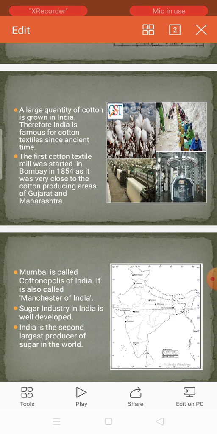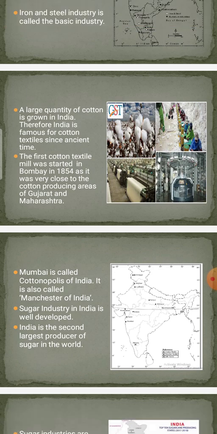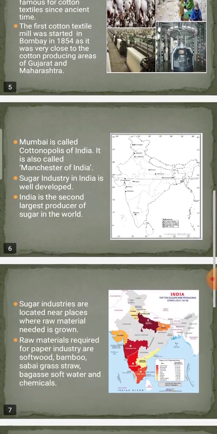They may ask you, dash is the cotton polis, means Mumbai. Cotton city. Cotton polis means what? Cotton city of India. It is also called Manchester of India. Manchester means what? Producing more and more cotton textiles. Follow? Now next one. See here.